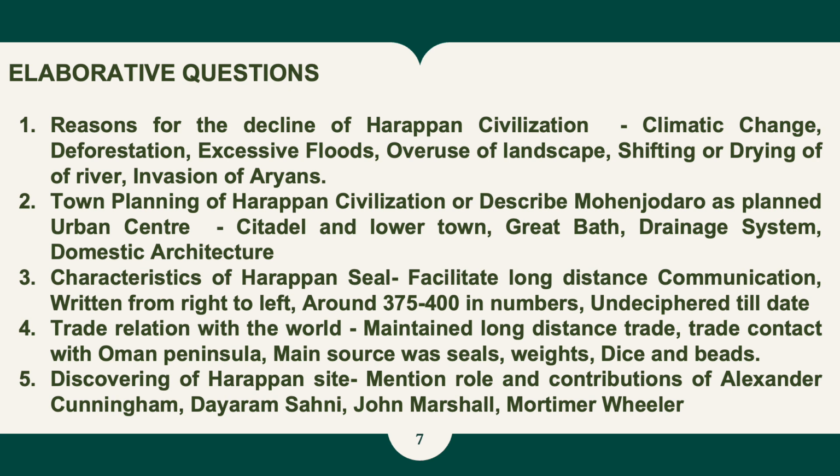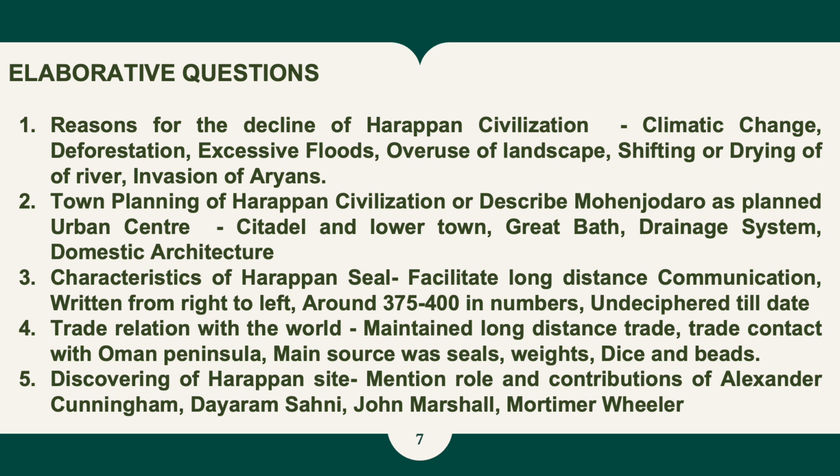Fourth question is trade relation with the whole world. How Harappa maintained the trade relation with the whole world, and that you have to include points like maintained long distance trade and trade contact with Oman Peninsula, and the main sources of trade were like seals, weights, dyes, and beads.